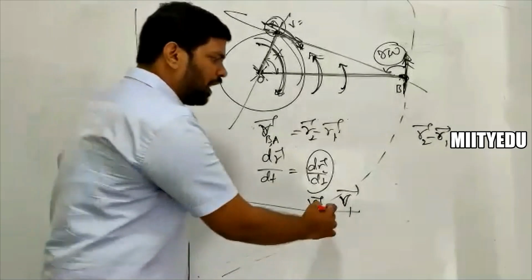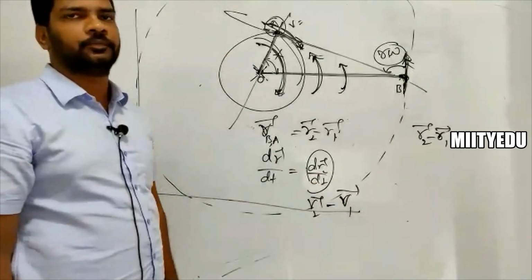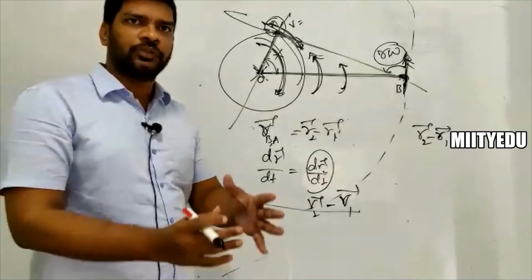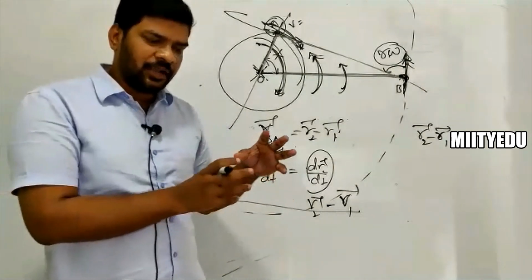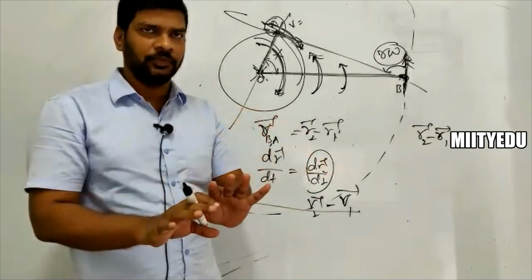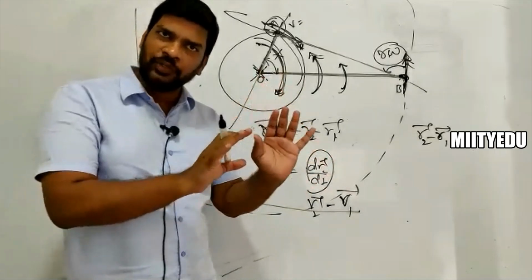Now simply you are going to have minus v bar. That is going to be a negative sign. Clear?